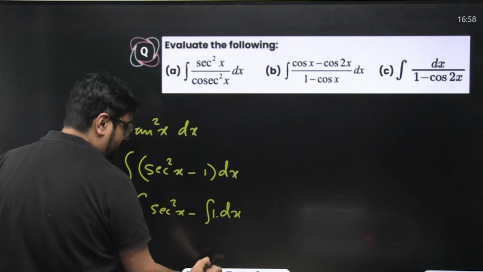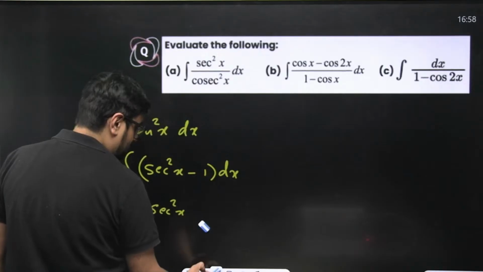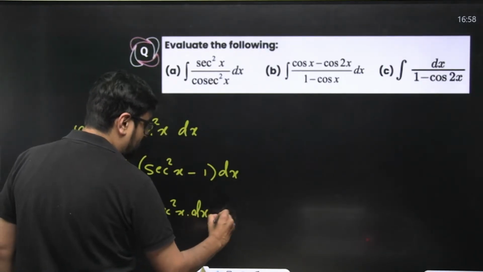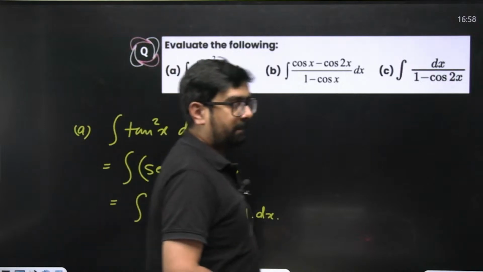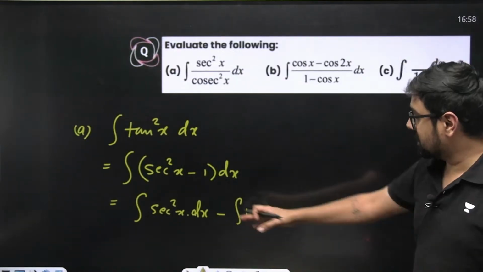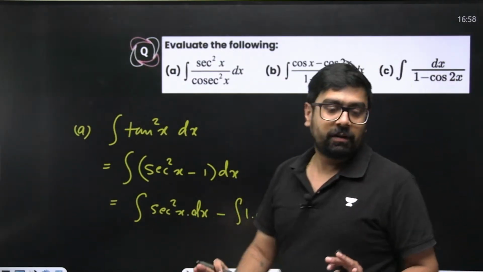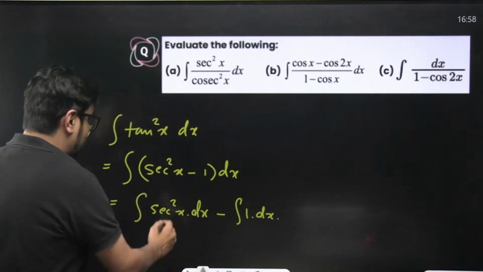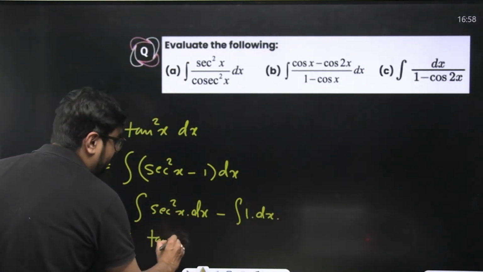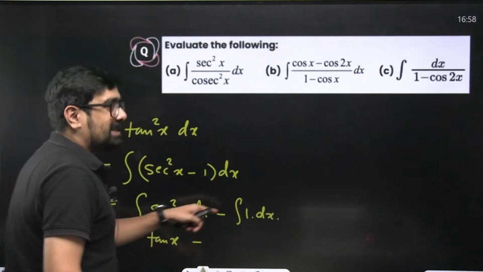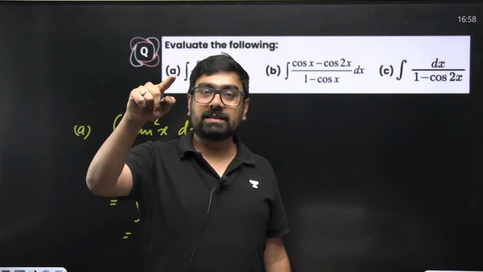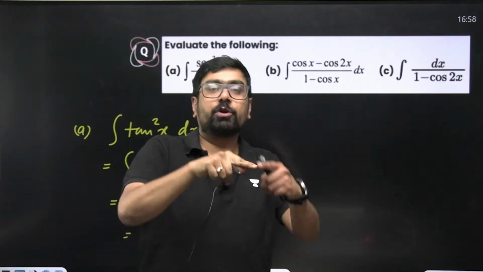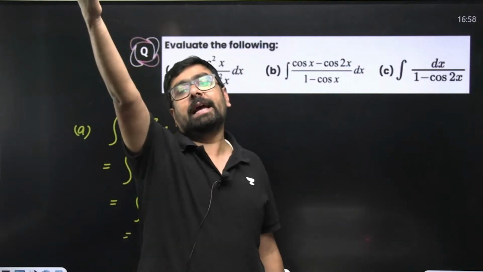Now we know the integral. This is nothing but tan x. What is the integral of 1, that is x to the power 0? The integral of x to the power n is x to the power n plus 1 upon n plus 1.